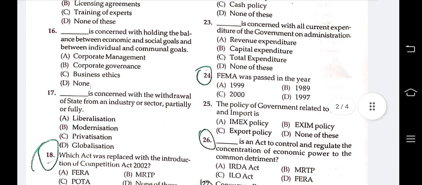Next question: dash is concerned with the withdrawal of a state from an industry or sector, partially or fully. Liberalization, modernization, privatization, globalization. The answer is privatization. Privatization is concerned with the withdrawal of a state from an industry or sector, partially or fully. Answer is C.